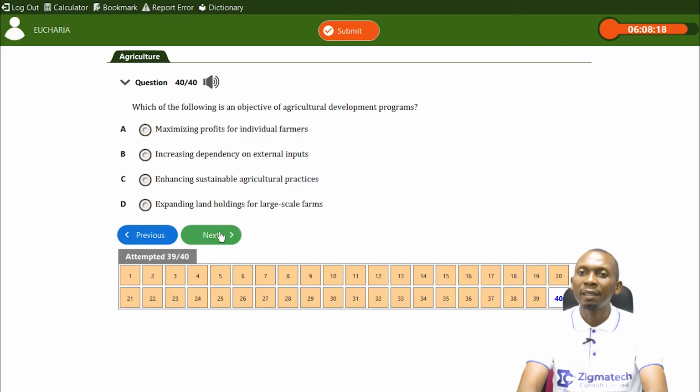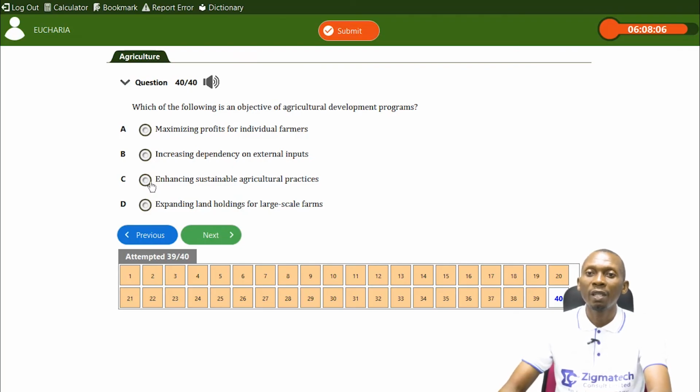I think the ideal answer here should be to enhance sustainable agricultural practices. That's the essence for programs that have been established by governments and also non-governmental organizations. So the option here is C.